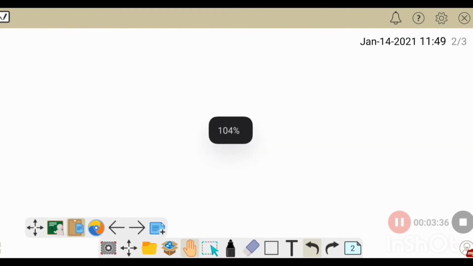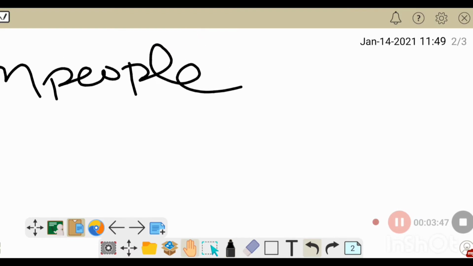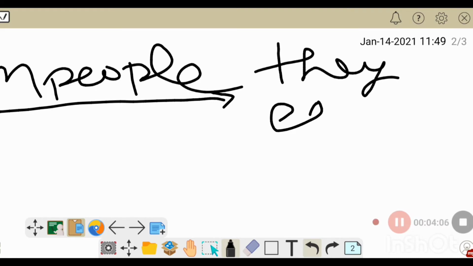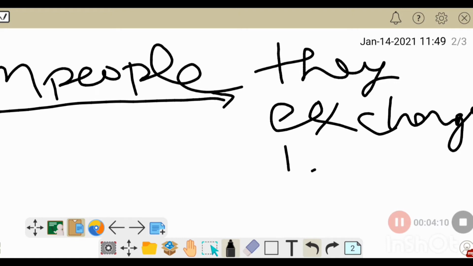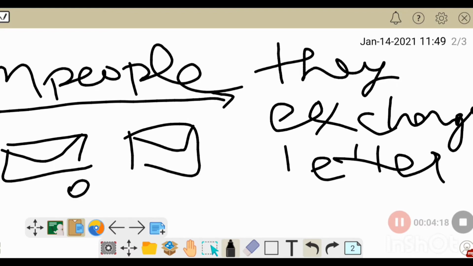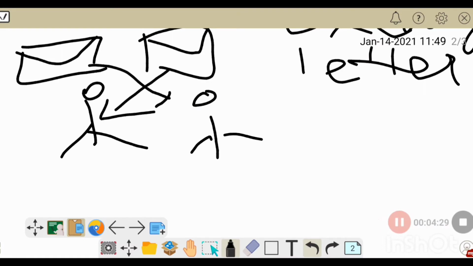Now suppose there are n people, and the question gets modified a little to check your understanding more deeply. The same question could be asked in another way: n people are exchanging letters. One person is giving a letter to someone, and that person is giving a letter back. How many possible ways are there?